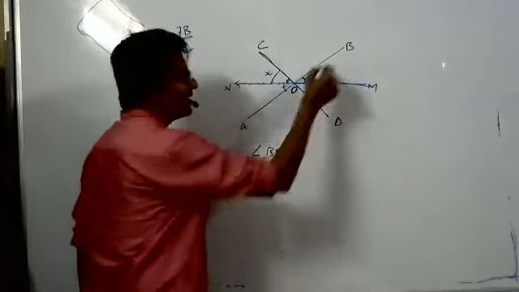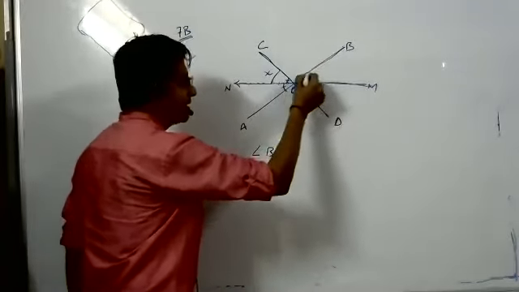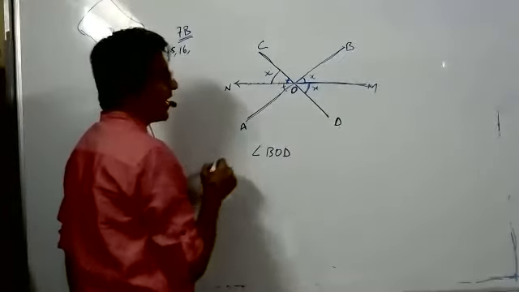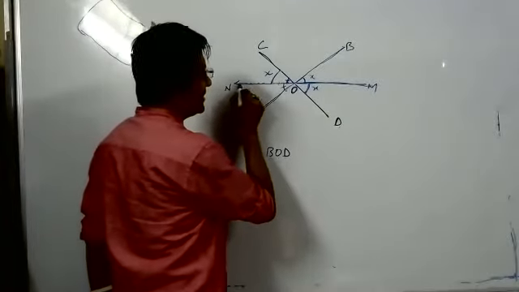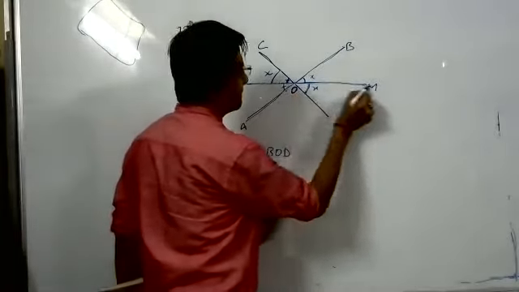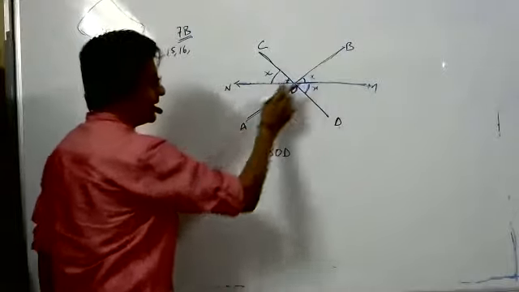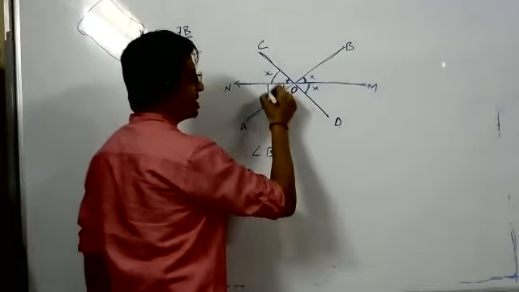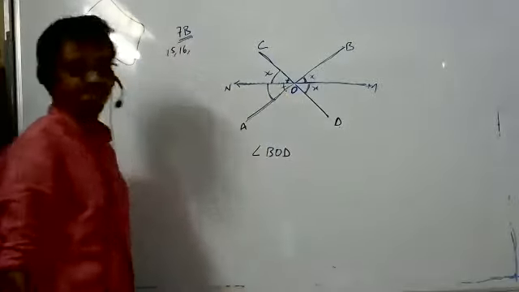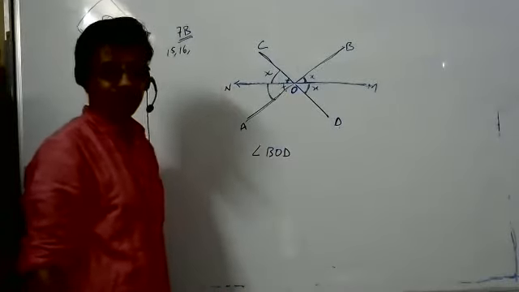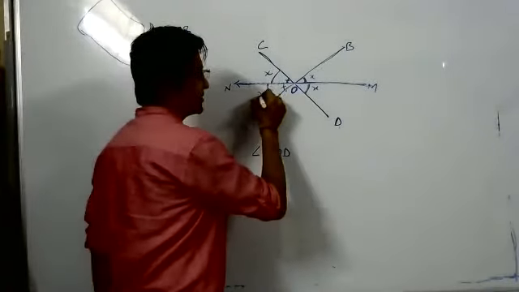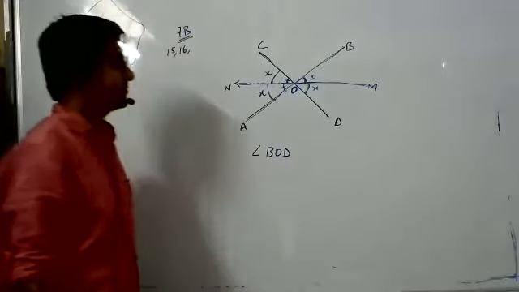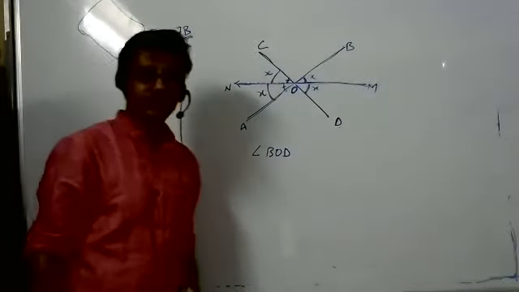Now line BA and NM. This is X. So this angle will be? X. Why? Vertically opposite angle. Sir, adjacent angles are also equal, right?